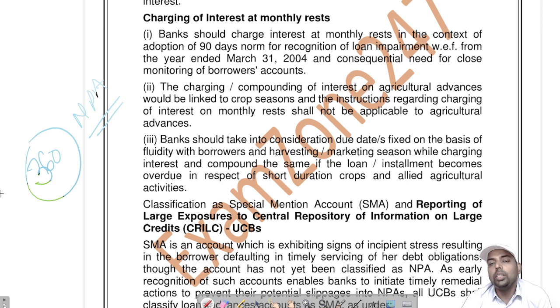The amount won't be due for that 1 year, and it will be classified as NPA even if it is not paid for 6 months, for 7 months, 8 months or more. Then banks should charge interest on a monthly basis.